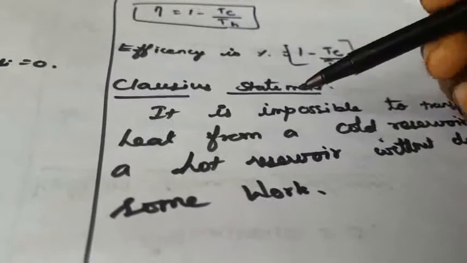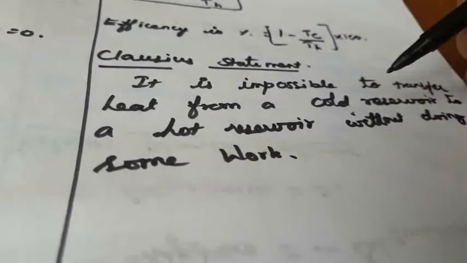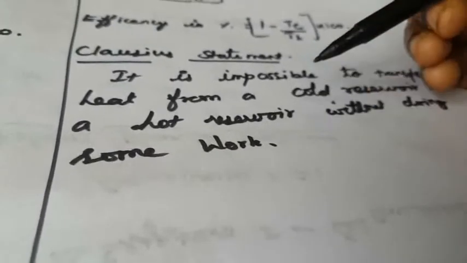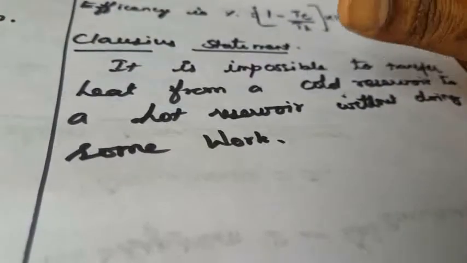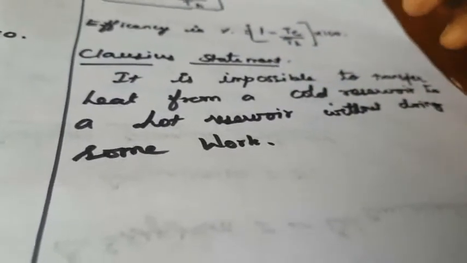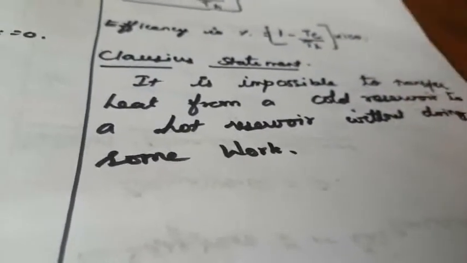Next one is, what is meant by Clausius statement? It is impossible to transfer heat from a cold reservoir to a hot reservoir without doing some work. So without making any changes, you cannot transfer heat from cold to hot. So that is called the Clausius statement. Okay, so this is the fourth statement of thermodynamics.